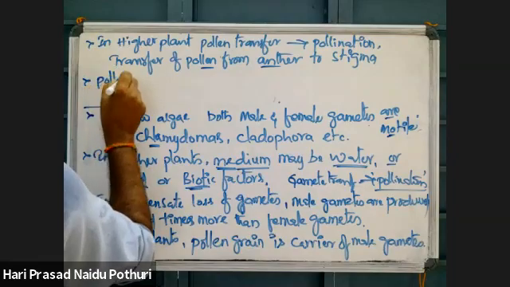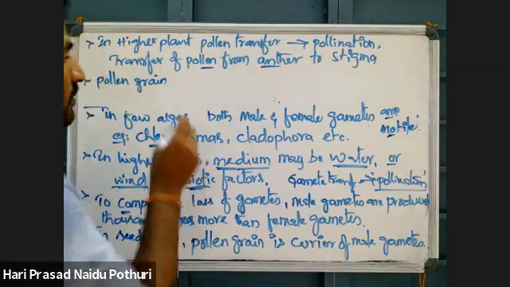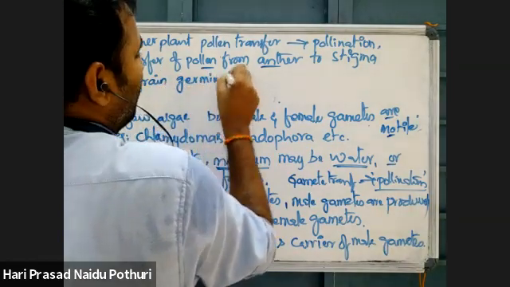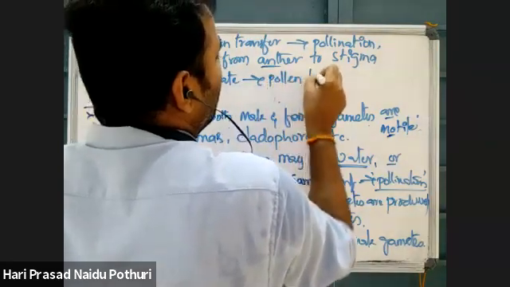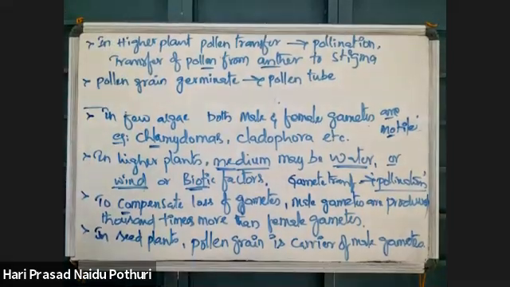And what happens? The pollen grain germinates into a pollen tube.